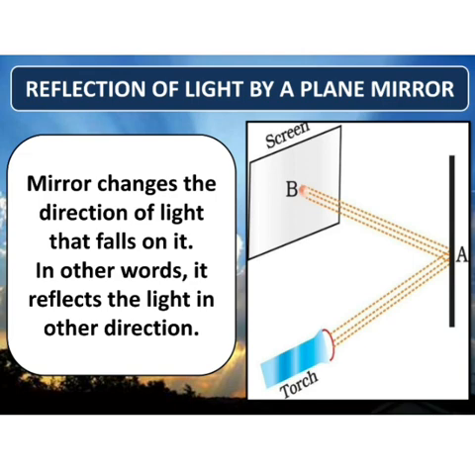That as we switch on the torch, the light will travel in a straight line towards the mirror, but after reflection, the light will change its direction and move towards the screen. That means the mirror changes the direction of light that falls on it. Whichever light will fall on it, the mirror will change its direction. Or we can say that it reflects the light in another direction. This was the last topic of the chapter.